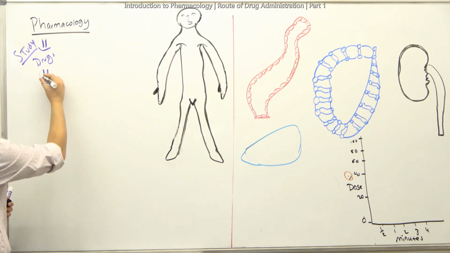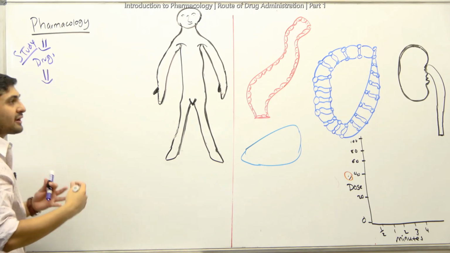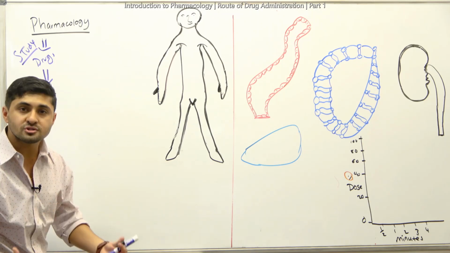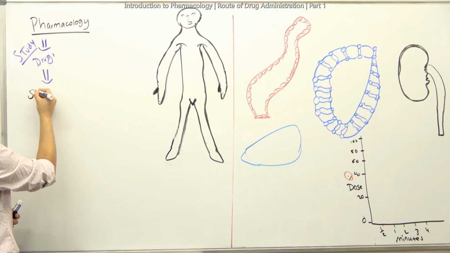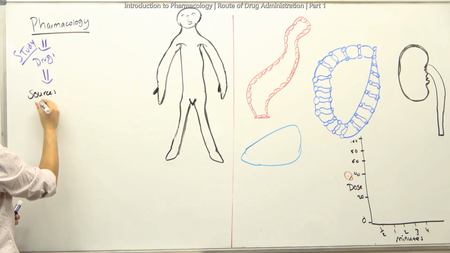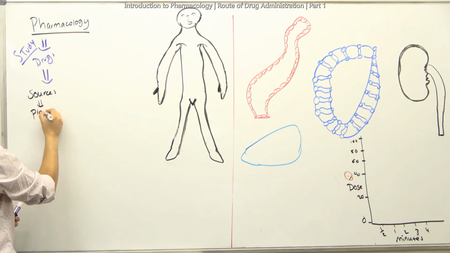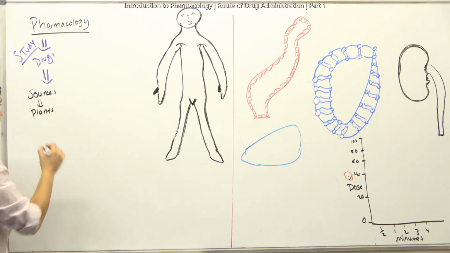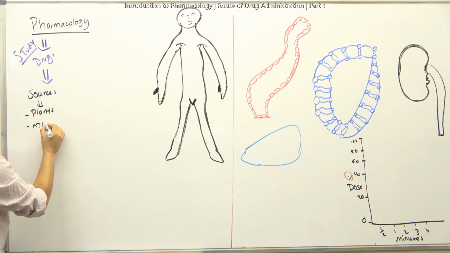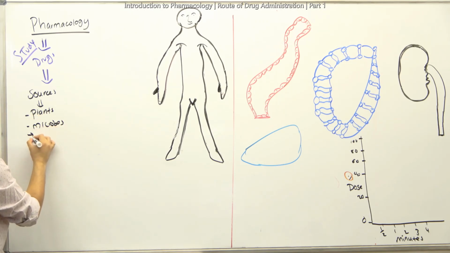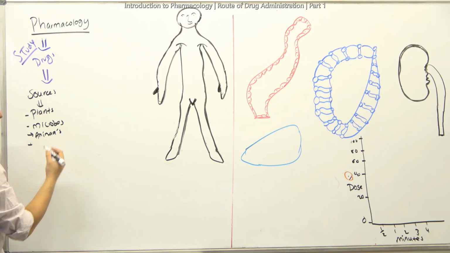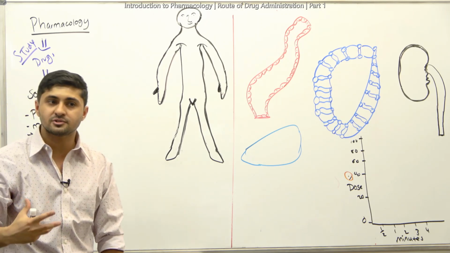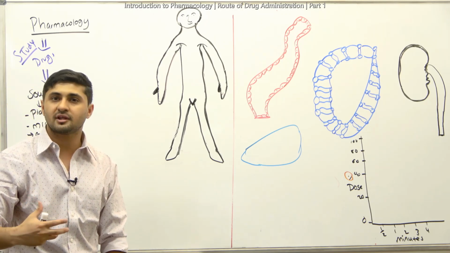We'll just write down: any substance. But what are the sources of these substances? Whenever we think about drugs, we think about their sources. It could come from plants, like opium, for example. It could come from microbes, or animal products, like hormones. It could also come from a pharmaceutical company, for pharmaceutical preparations, like morphine sulfate.